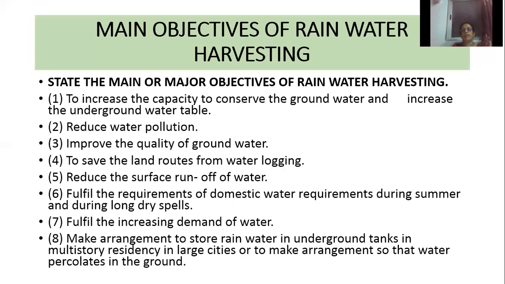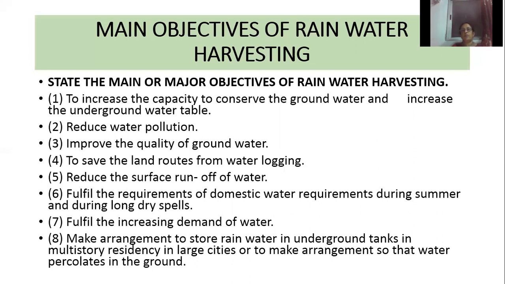Fourth one, to save the land roots from water logging. When heavy rain falls, we know that land roots are getting blocked due to the water logging. So that we can reduce by rainwater harvesting. Fifth one, reduce the surface runoff water. Large amount of surface water is flowing away and we are not using it. So if we are making these ponds, wells, etc., that rainwater gets collected and we can use it later.